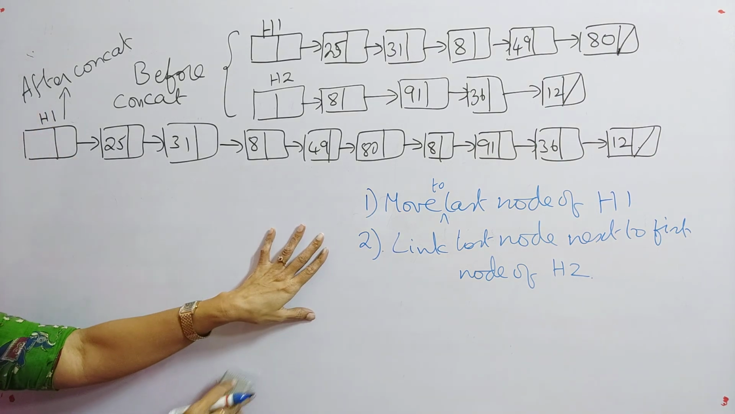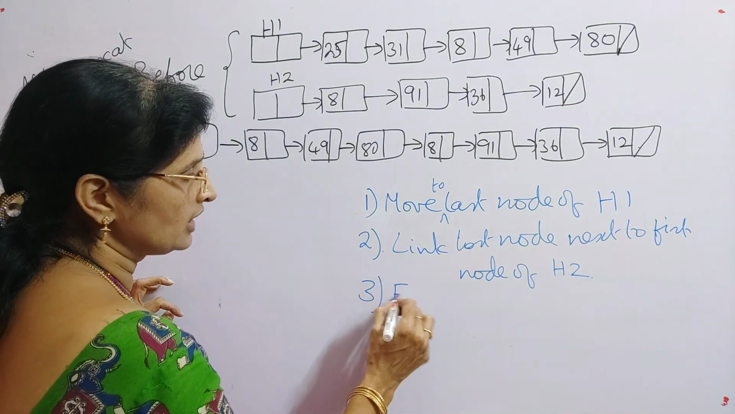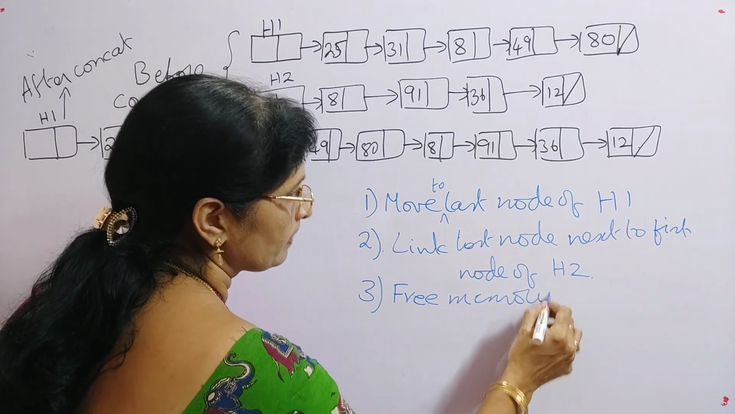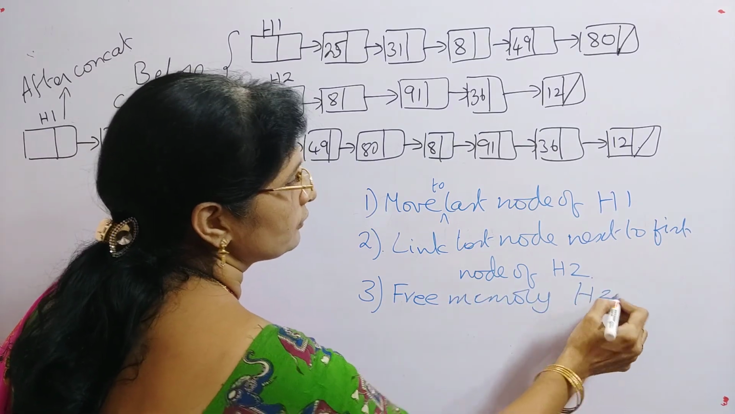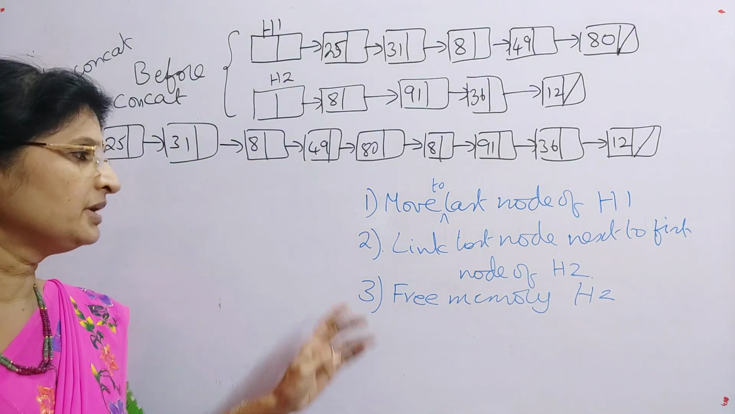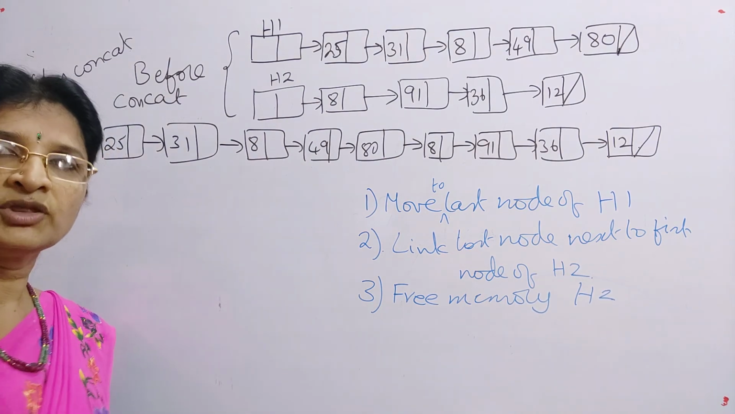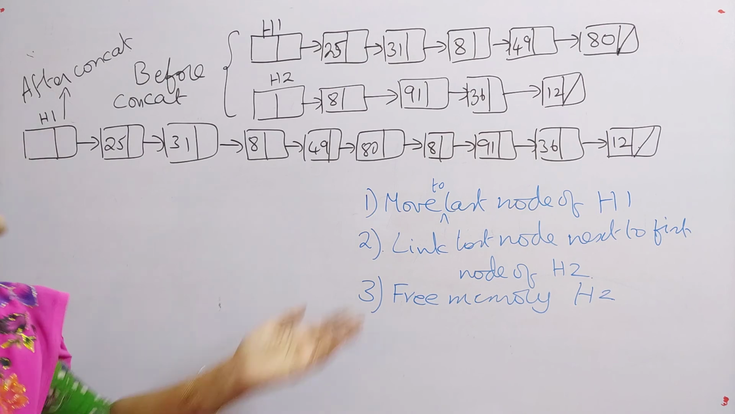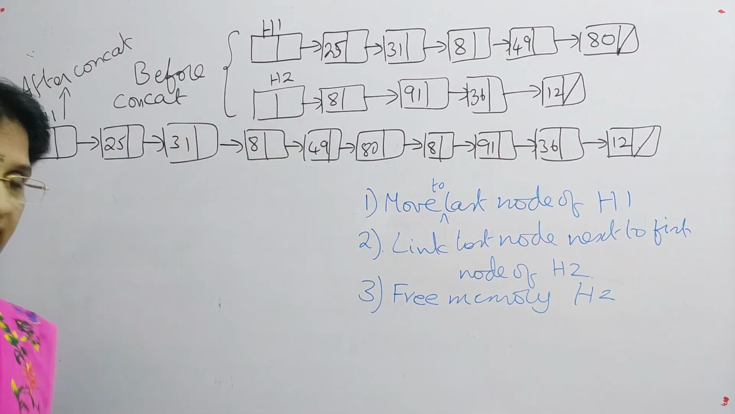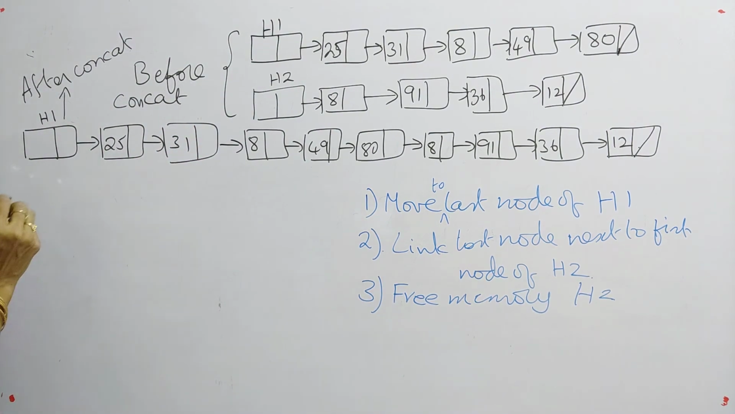So these steps. So next what you can do is you can delete, that is you can free the space, free memory of H2. So if you want you can keep it, or otherwise you can deallocate the memory that has been allocated to H2. So this depends upon the application. So if you want you can delete, otherwise just you can leave the list H2 as it is. So these three steps you have to follow. So now we will write the function for this one.